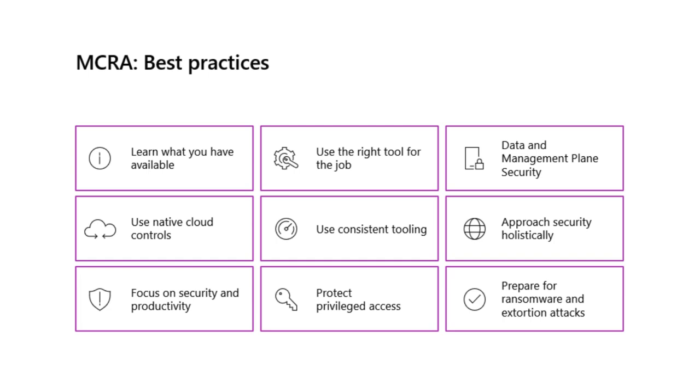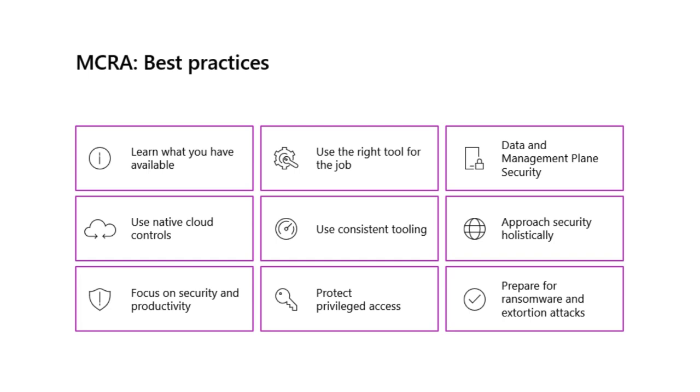Approach security holistically. Securing an asset requires establishing visibility and control over the full life cycle. Focus on security and productivity. Ensure that security enables productivity as well as reducing risk. Security should provide healthy friction that causes people to think critically about risk while designing or operating a system. Security shouldn't create unhealthy friction that blocks productivity and/or doesn't reduce risk in a meaningful way.